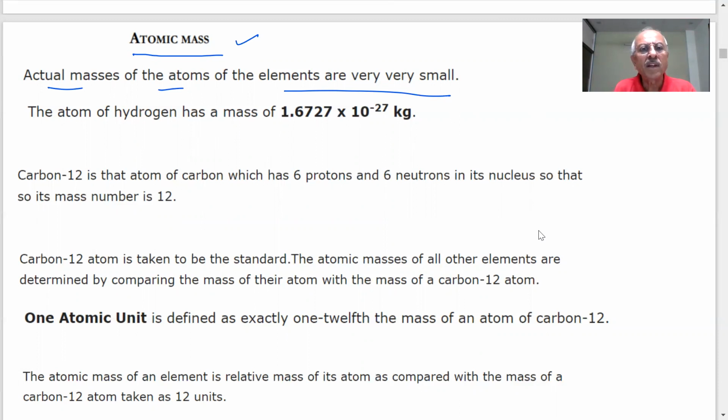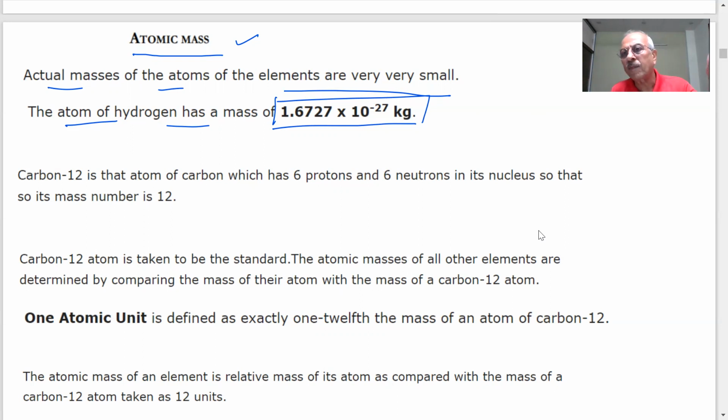So here, interesting thing, the atom of hydrogen has a mass of how much? Can you imagine? Can you measure this mass? No, sir. 10 to the minus 27 kg. You have seen 1 kg, 100 gram, you have seen 50 grams, you have seen 10 gram, and then beyond that, you go to a jeweler shop.